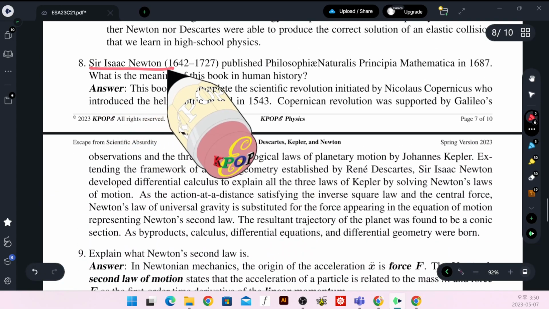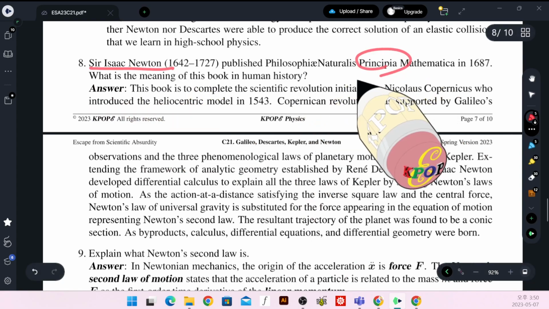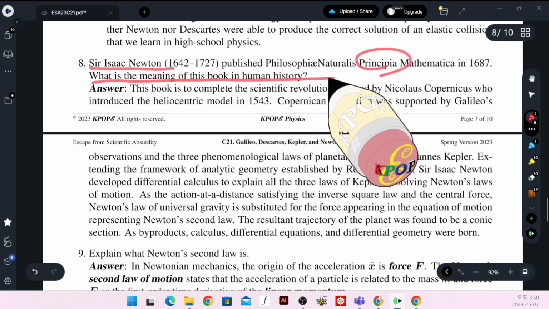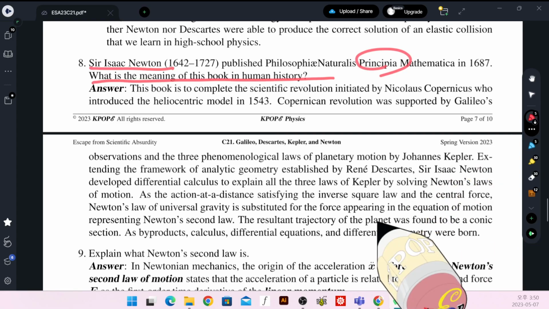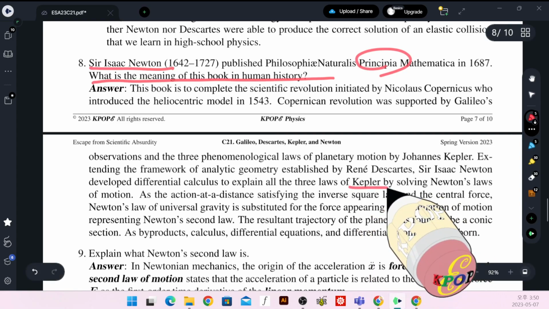Sir Isaac Newton published the Principia. What is the meaning of this book in human history? He introduced the three laws of motion and Newton's universal gravitation, which were combined to explain the three Kepler's laws.